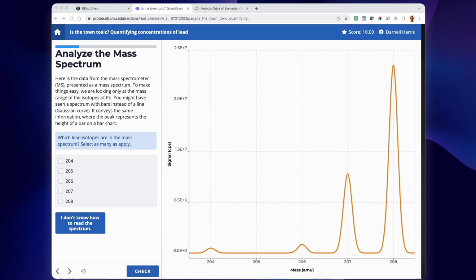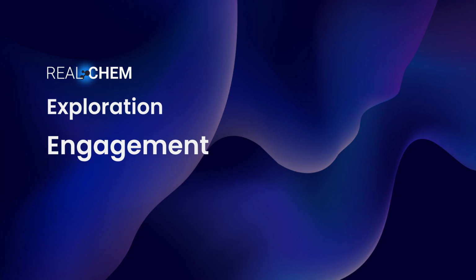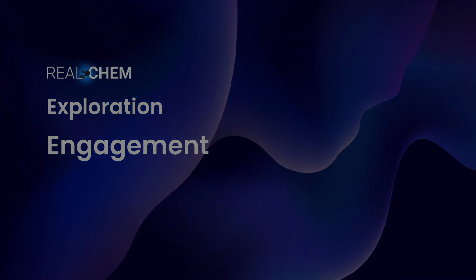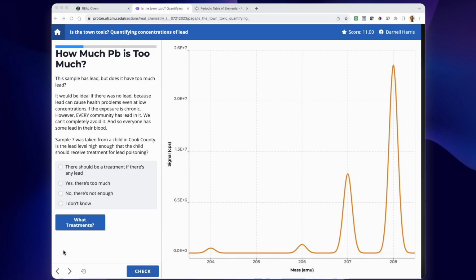Is there lead poisoning in Chicago? It's asking me if there's too much lead in this kid's blood, if they should get treatment. So I'm not really sure. How much lead is too much? And even if I knew that amount, how can I figure out if the amount of lead here is more or less than that? I don't remember learning anything like this.